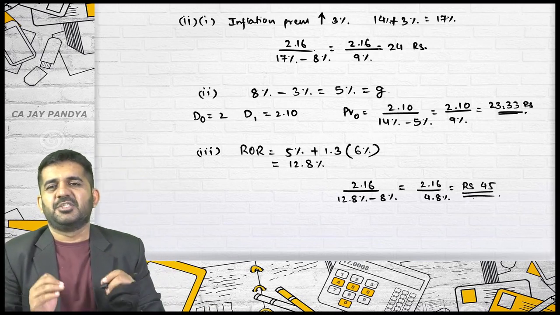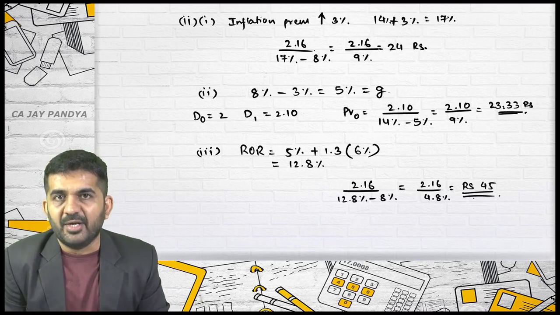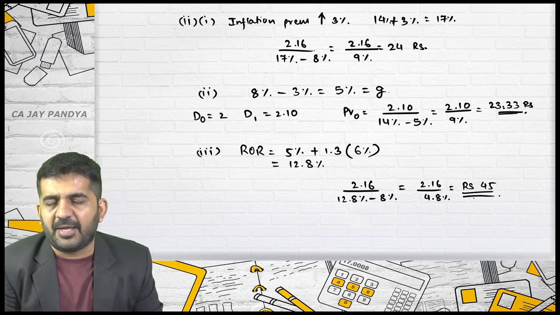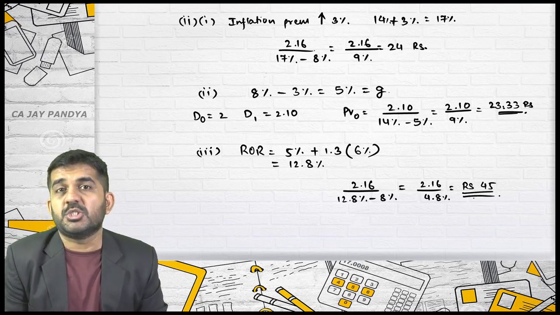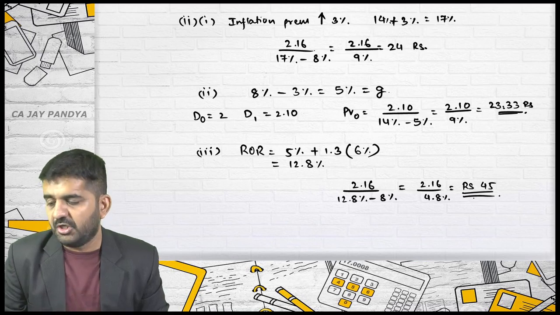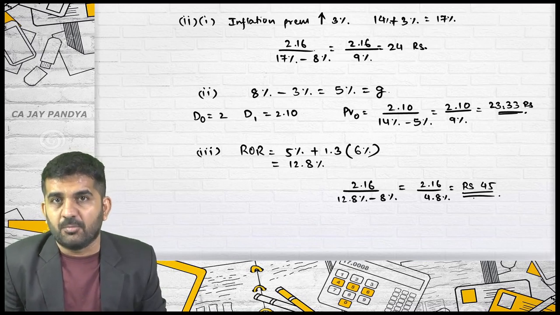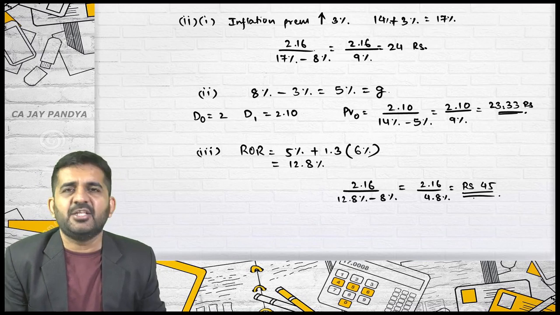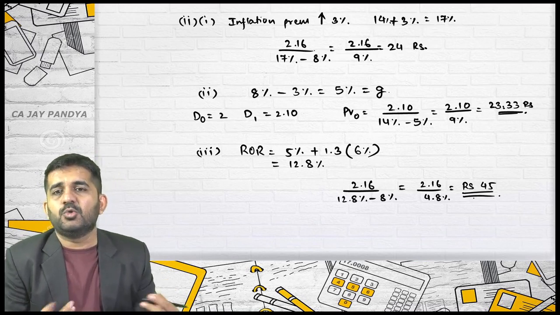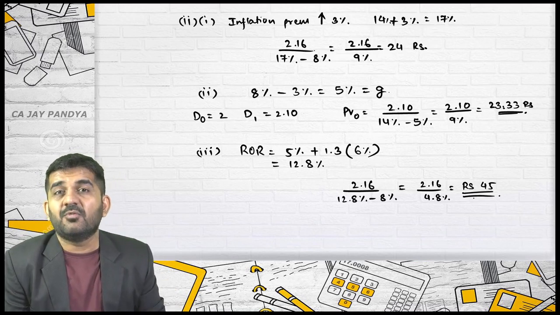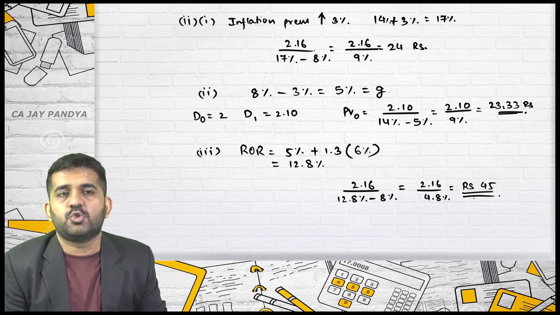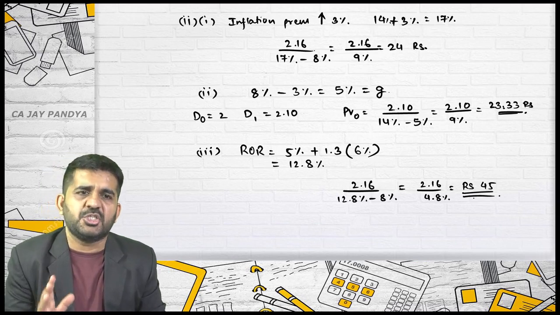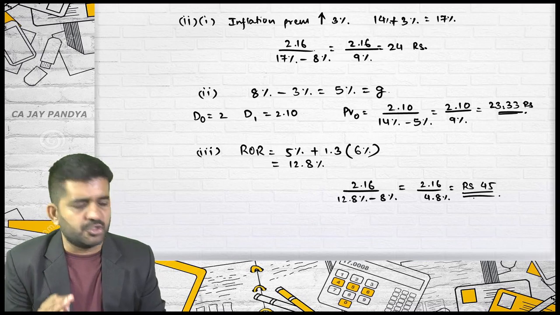Please understand this is a practice of time value of money, and these are the questions which are actually asked in examination. This question was of again 4 marks. I am explaining so it takes time, but otherwise it will not take more than 3 minutes to solve this type of question because it is just present value of future cash flows.